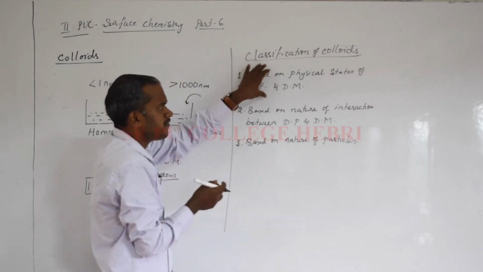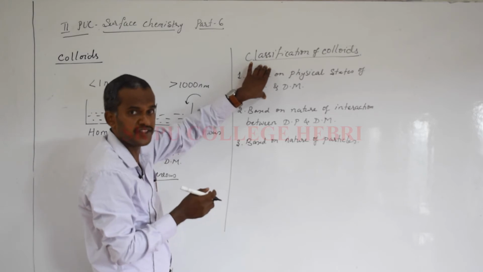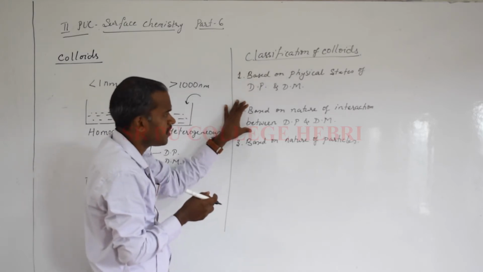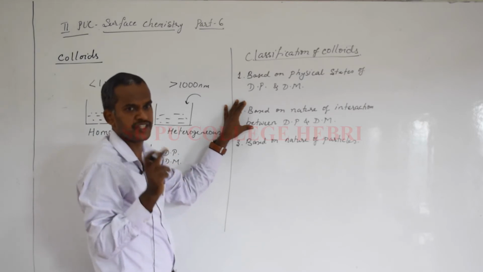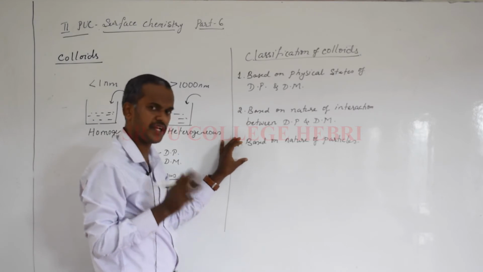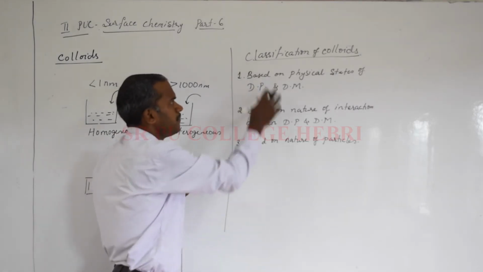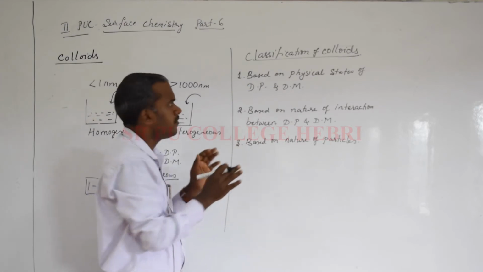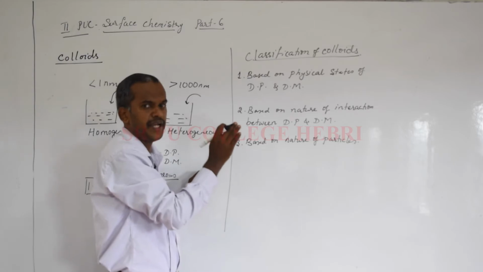Based on the physical states of dispersed phase and dispersion medium, there are 8 types of colloids. Remember students, in the second basis, based on the interaction between the dispersed phase and dispersion medium, there are 2 types, lyophilic and lyophobic, and on the third basis there are 3 types of colloids. So this is the basics about classification. Now we will discuss these classifications one by one in detail.